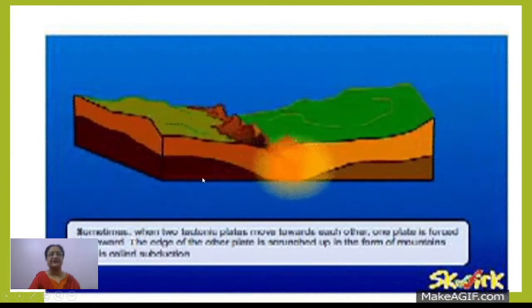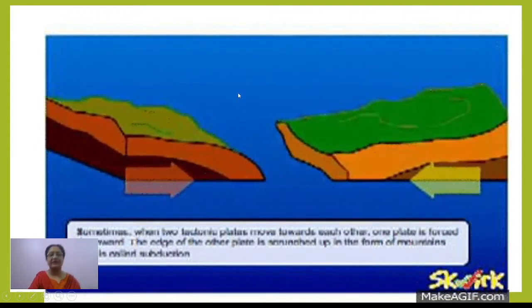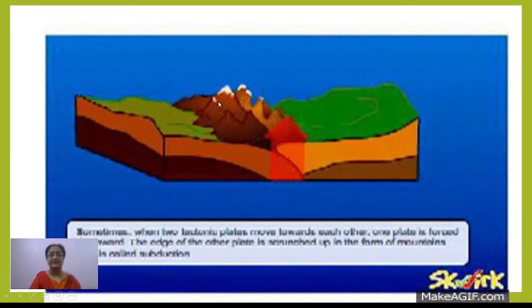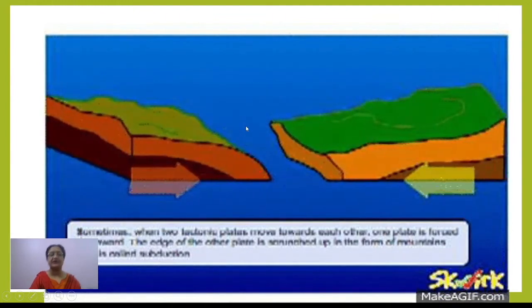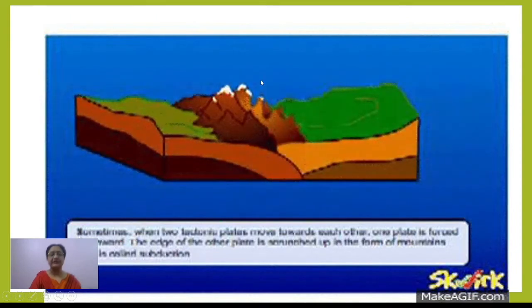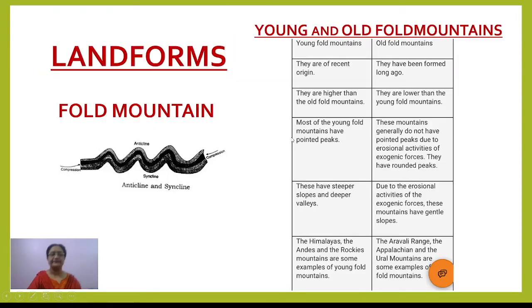These folds develop into highlands; the upfolds result in the formation of high mountains, and the lower parts in between result in the formation of valleys, right? So this way the fold mountains are formed. You can see, just like waves, the upper parts are anticlines, the lower parts synclines, and the mountains and valleys are formed.